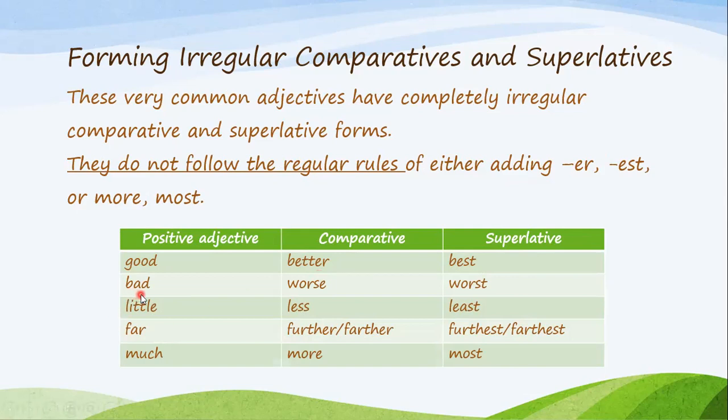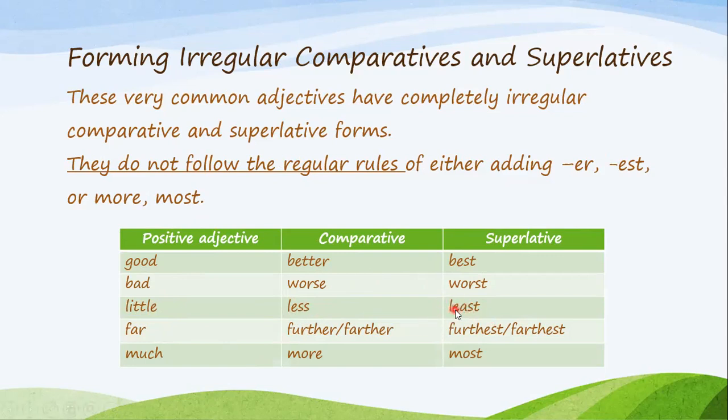Similarly, bad. I don't say badder. I say it's worse in the comparative. And in the superlative, I say it's worst. It's the worst thing. All right? Then little, also, it's an irregular adjective. In the comparative, I say less. I don't say this is littler or more little. I say this is less than this. I have two glasses of water. This one has less water. Or in the superlative, I say least.